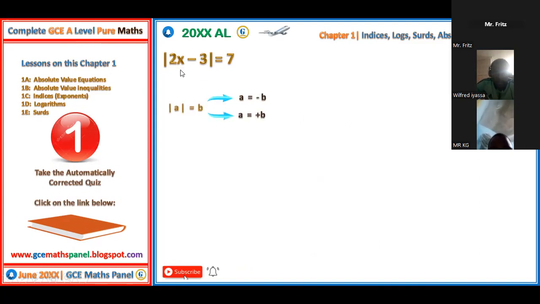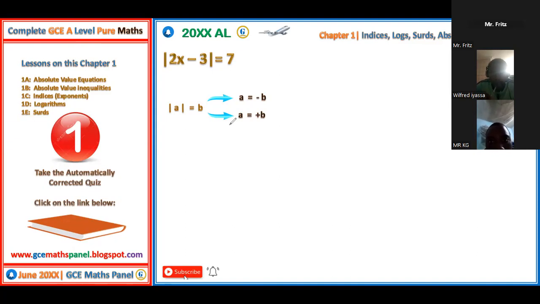So now to split, this is how we are going to split the equation. When we have the absolute value of A is equal to B, then we can split it as follows. We will say that this A is equal to negative B, or A is equal to plus B. That's how we do the splitting for absolute value equations. For example, the absolute value of negative 4 is plus 4. Again, the absolute value of plus 4 is still plus 4. So we can split like that.